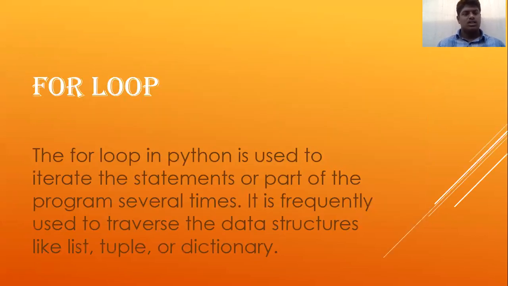For loop. The for loop in Python is used to iterate the statements or part of the program several times. It is frequently used to traverse data structures like list, tuple, or dictionary, etc.